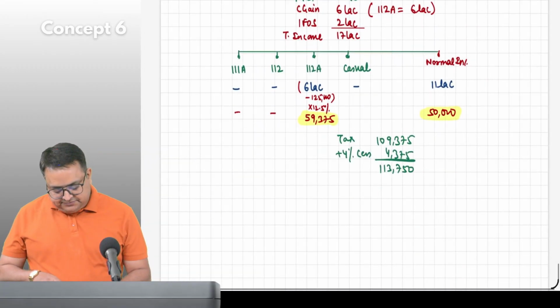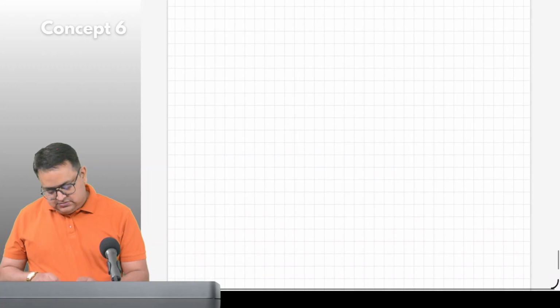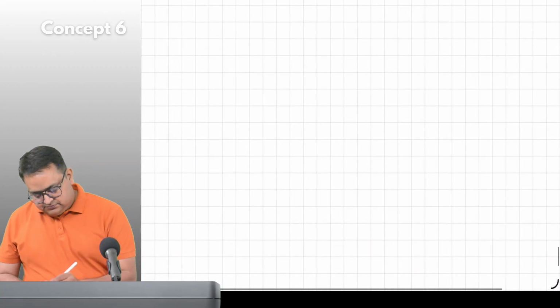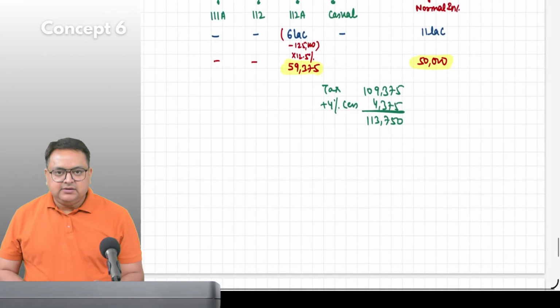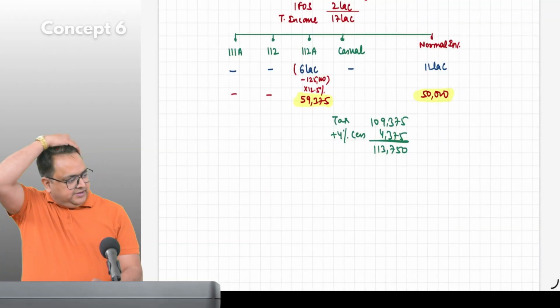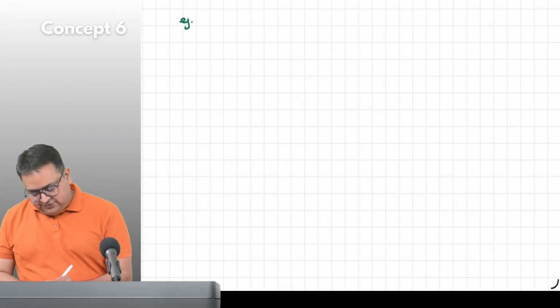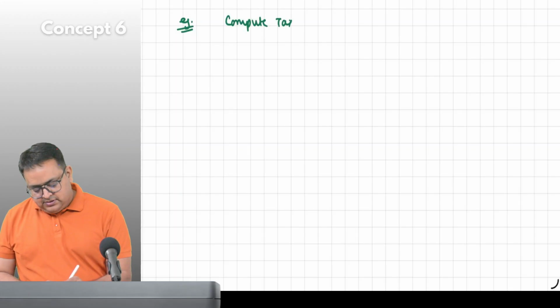Last question for the day. And you have to give me the answer. Have you done? Yes, sir. Very good. Now, last question for the day. Example: compute tax liability of Mr. Y. This person has PGBP